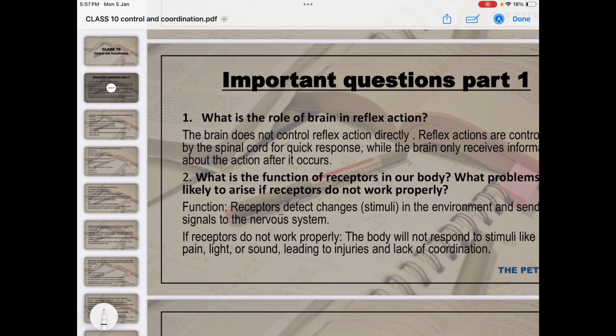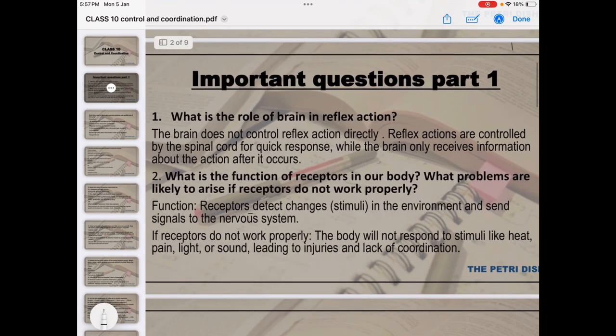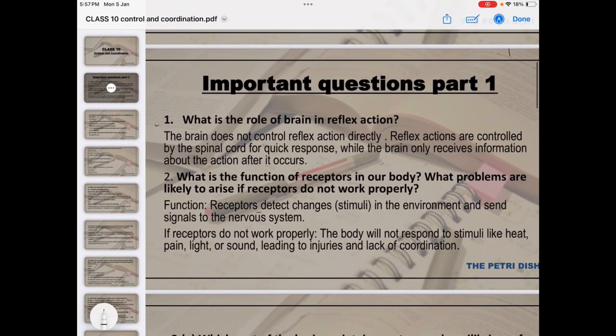So the first question: What is the role of the brain in the reflex action? As you all know, reflex action is a quick response in which the brain does not take the action directly. It is controlled by the spinal cord. So the brain has no control over this reflex action. The brain only receives the information and then the spinal cord takes over. The response occurs, which is known as the reflex action.